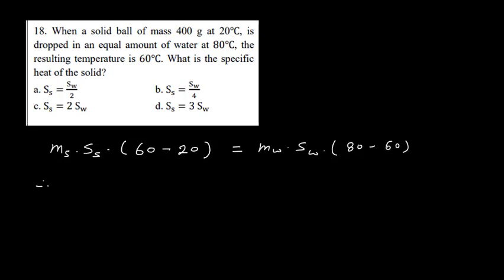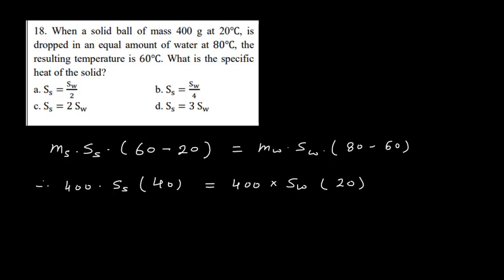So therefore, mass of solid is 400 into specific heat of solid, that is SS, we don't know, into 60 minus 20, it is 40. And here it is mass of water, equal amount of water. Equal amount of water means this is also 400 into specific heat of water. Actually you see answers are in specific heat of water, so we will not put its value even though we know 80 minus 60 is 20.